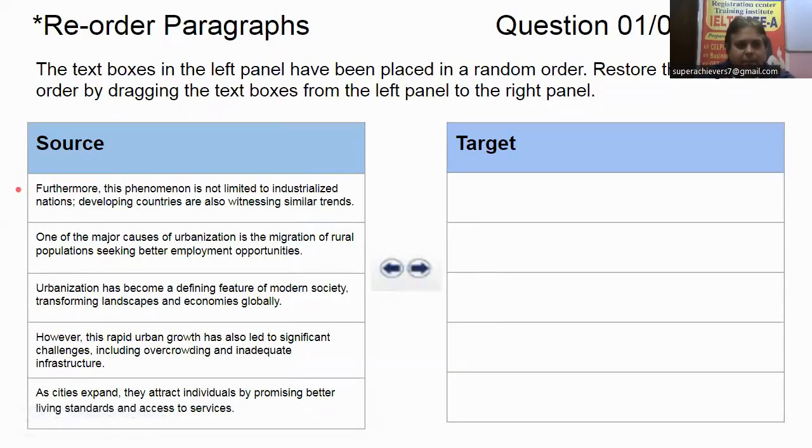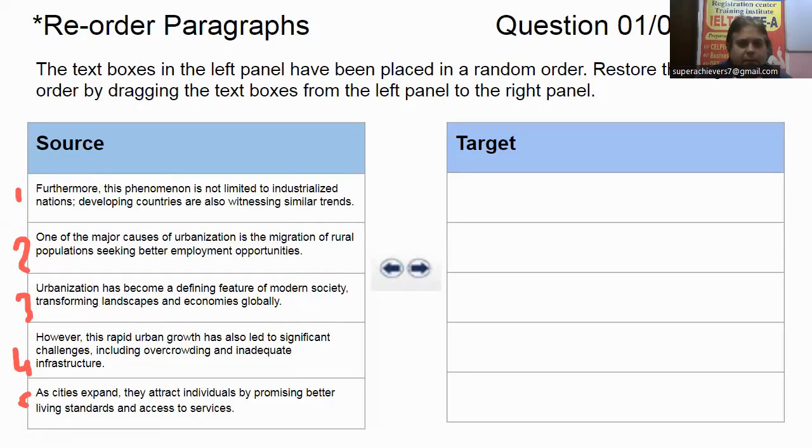In a reorder paragraph, there will be multiple sentences, like 1, 2, 3, 4, maybe 5 also sometimes, maybe not. And you have to find, first of all, the introductory statement, the purpose statement. Usually the purpose statement will be an open statement with no linker. And usually it may be the composition of a noun also.